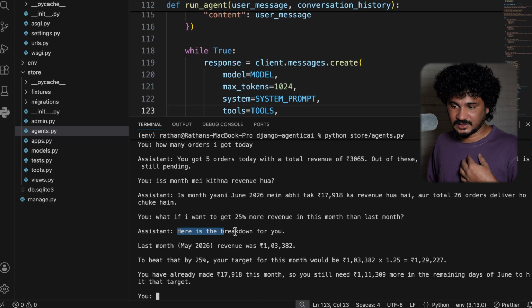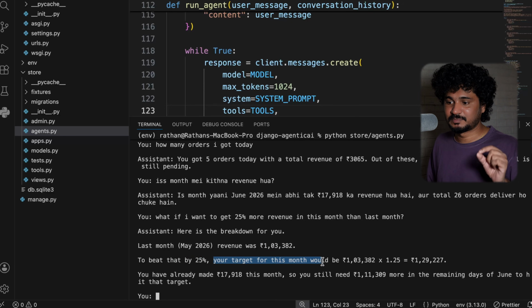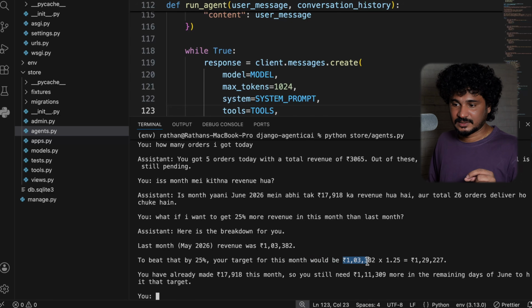So what it is saying here is the breakdown for you. Last month, which is May 2026, revenue was 1 lakh 3,000 something. To beat that by 25%, your target for this month would be 1 lakh 3,000 382 multiplied by 1.25, which will be 1 lakh 29,000. I have to make that revenue for this month.